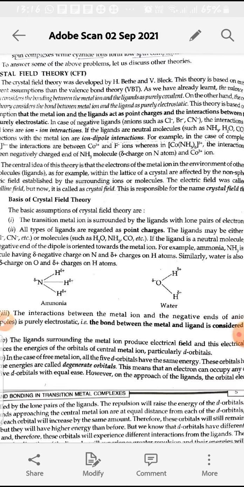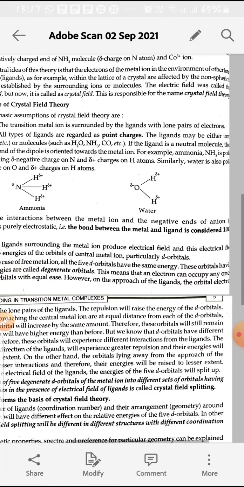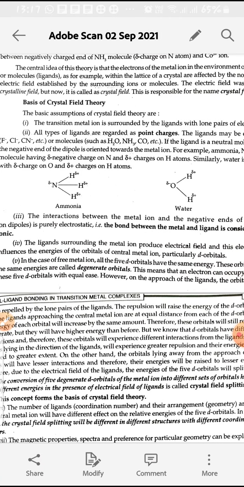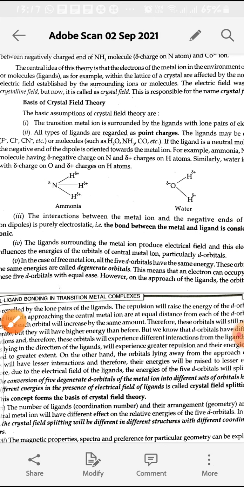Whereas if the ligands are neutral molecules, for example ammonia or water, there will be dipole creation. In ammonia, nitrogen is more electronegative as compared to hydrogen, so nitrogen acquires delta negative and hydrogen acquires delta positive charge, so there will be dipole creation. Similarly in water, oxygen is more electronegative, delta negative, and hydrogen is delta positive.